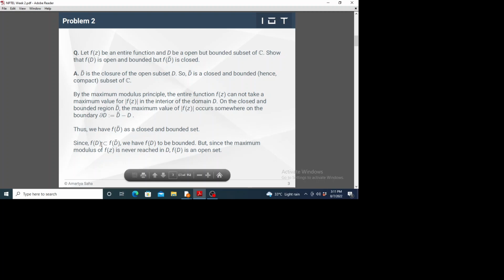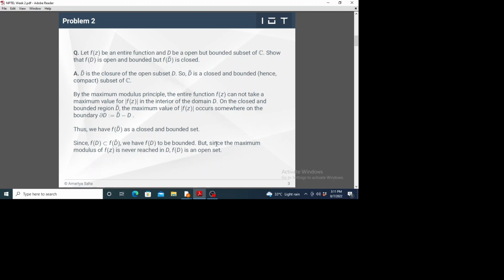Since f(D) is a subset of f(D bar), we also have f(D) as bounded, because the set of which it is a subset is itself bounded. So f(D) must be bounded.